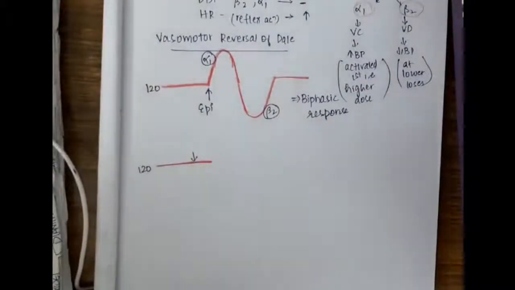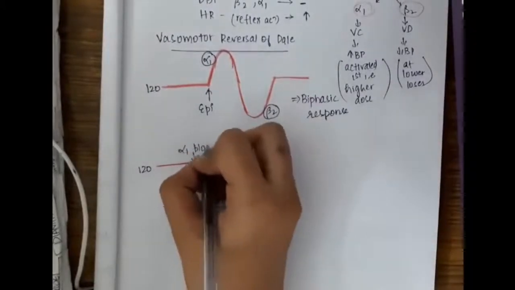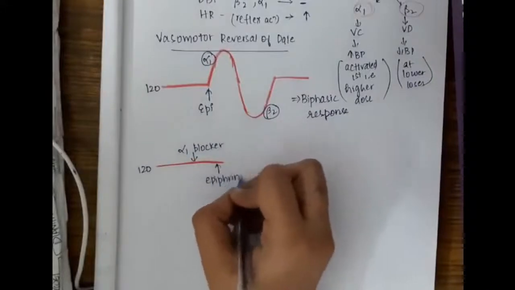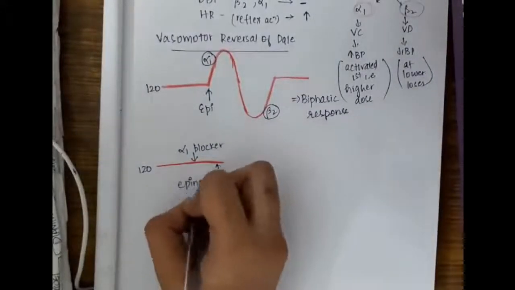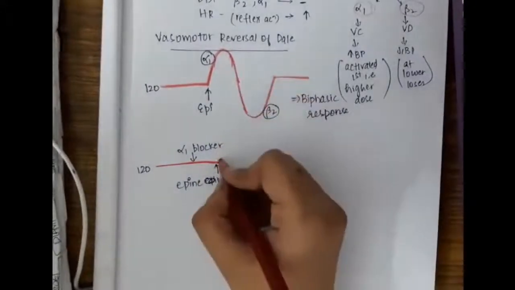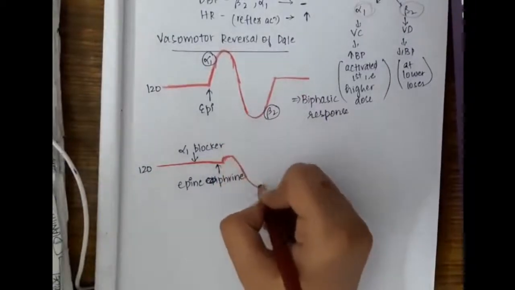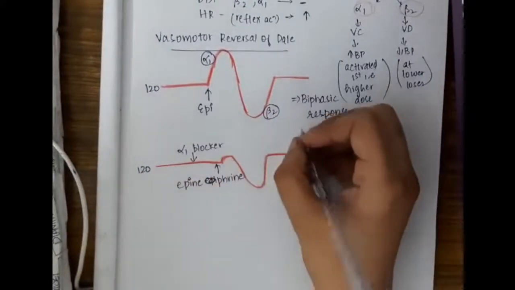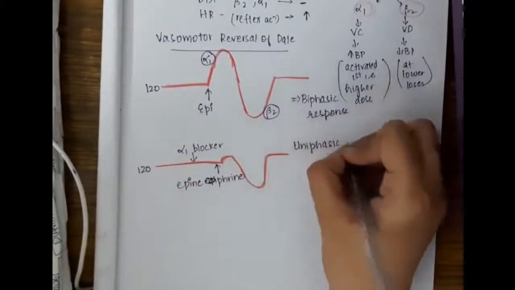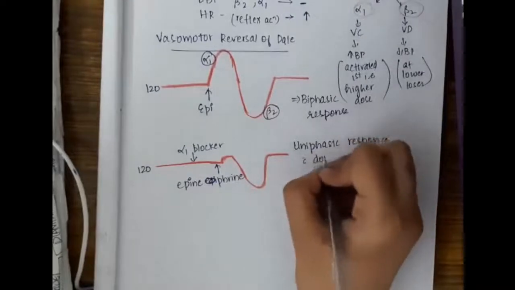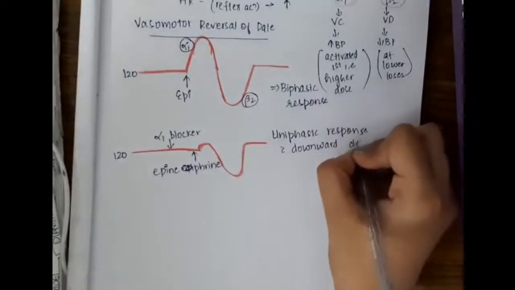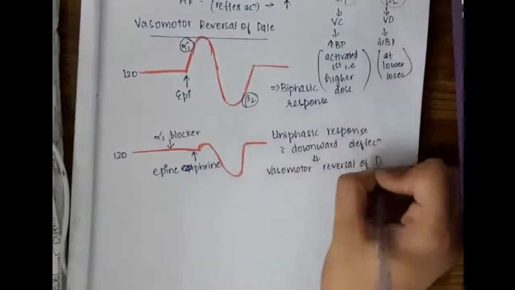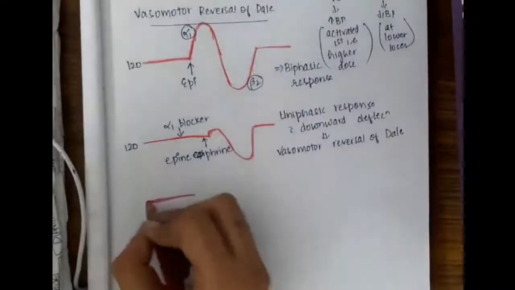If you give an alpha 1 blocker in the beginning and then give epinephrine, there is no alpha action even though the dose is high, and there is only beta 2 action. So this is a uniphasic response with downward deflection, called vasomotor reversal of Dale.